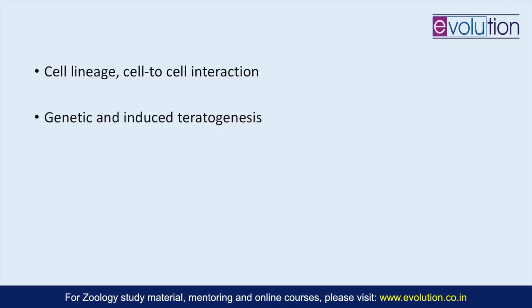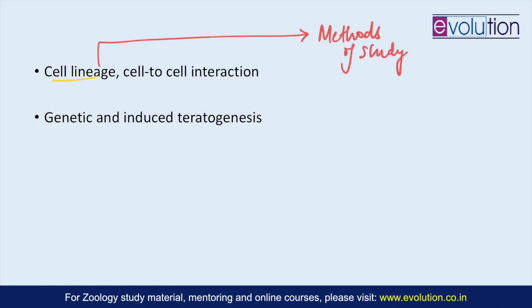Now coming to cell lineage and cell-cell interaction. Here under cell lineage you should be focusing on the methods of study of cell lineage, which are the different types of stains that can be used, and under that, Nile blue sulfate and neutral red were very important in the embryological studies initially.